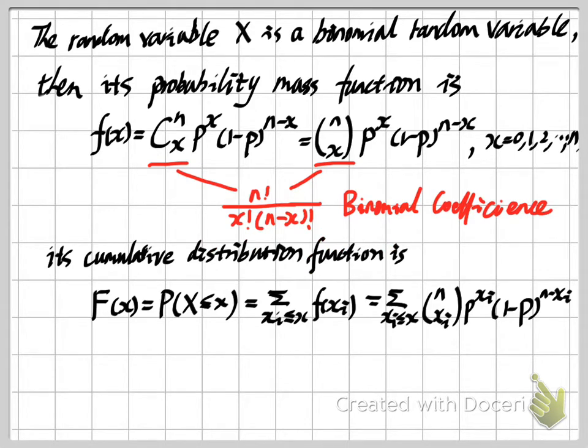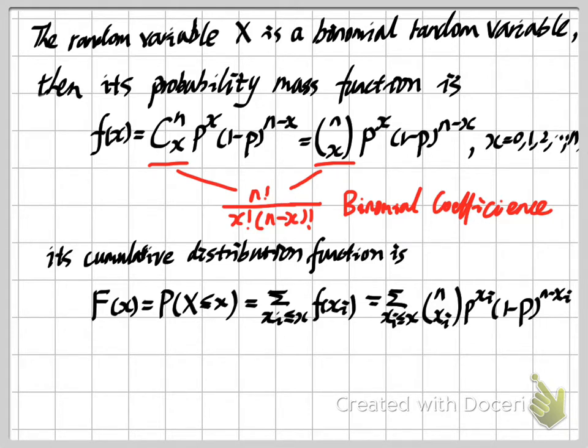The CDF at x is equal to the probability that our random variable is smaller than or equal to x, and this becomes the sum of our PMF at values xi, for xi smaller than or equal to x. This is the meaning and the way we compute the CDF for a random variable.